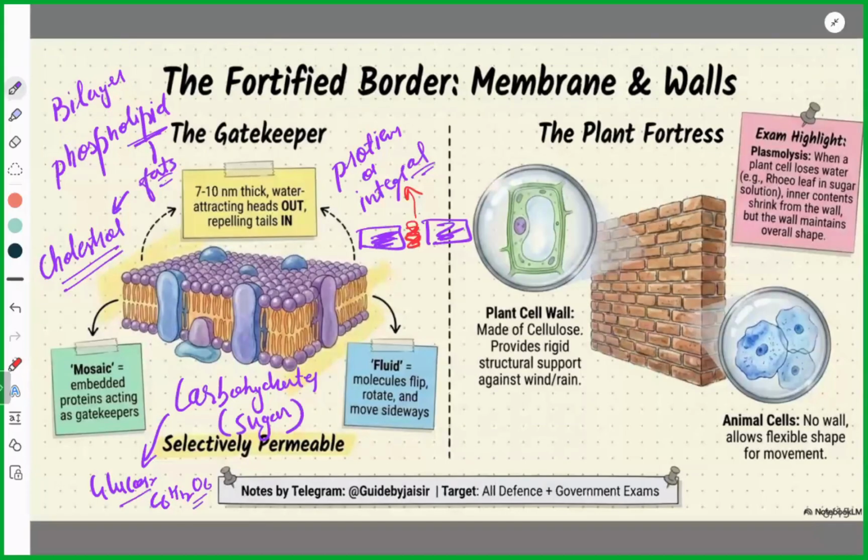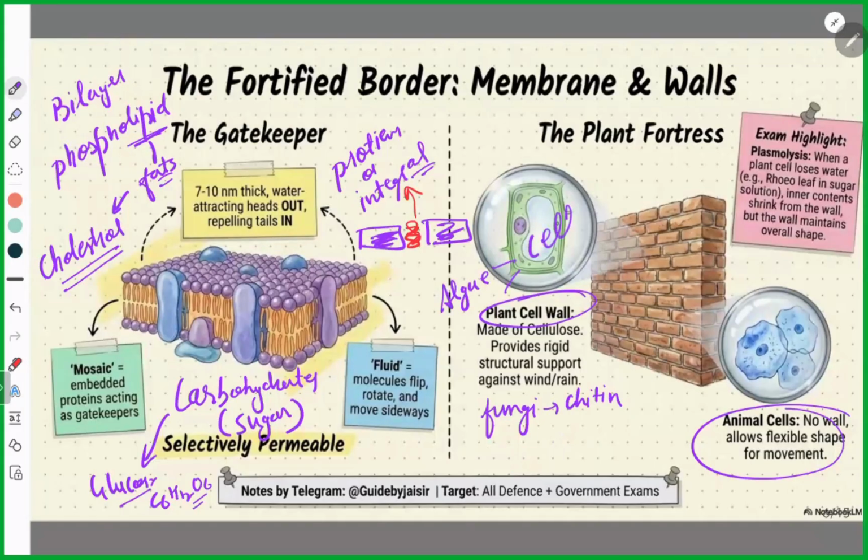Now, talking about the cell wall: it is present in plant cells. Animal cells do not have a cell wall. Remember this. Apart from plant cells, it is present in fungi and algae. In fungi it is made up of chitin, and in plants and algae both, it is made up of cellulose.